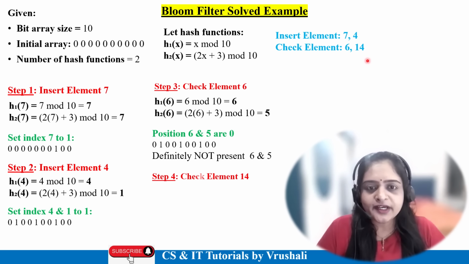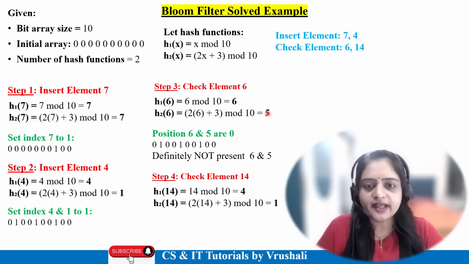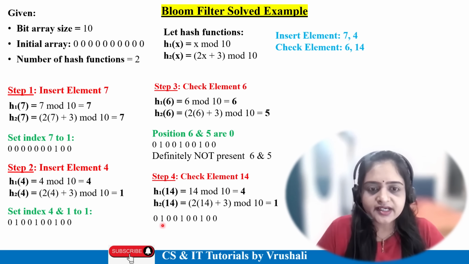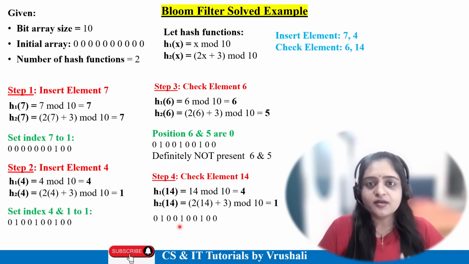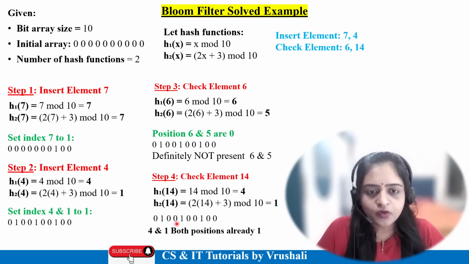Now again check element 14. Look here carefully. So put this 14 value in the hash functions. 14 mod 10, the remainder is 4. 2 into 14 plus 3 mod 10, again the remainder is 1. So you have to check whether element 14 is present at the 4th index or 1st index. Check here in this data set. The first index is 1, right? And 0, 1, 2, 3, 4, the fourth index is also 1. So both positions are already 1.